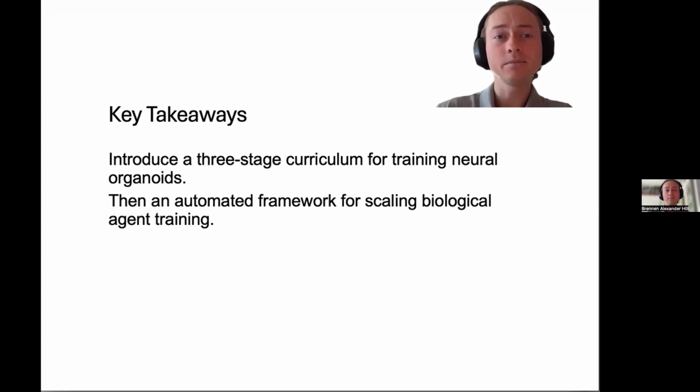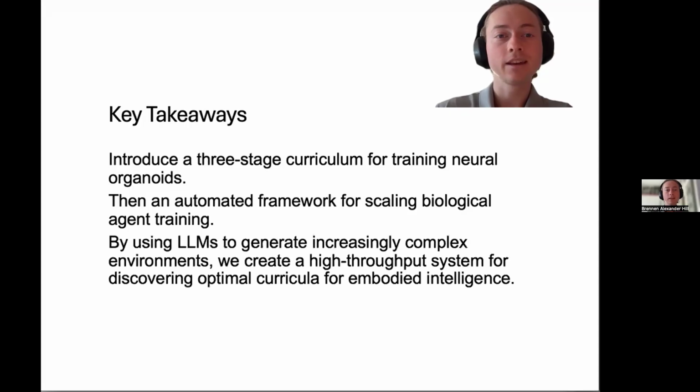Designing protocols for biological tissue was slow and labor intensive. We are moving from the human in the loop to an LLM in the loop to handle the experimental design. And finally, by combining these two, we create a high throughput system. By leveraging LLMs to generate increasingly complex environments, we can systematically discover optimal curricula for embodied biological intelligence, moving us from static limitation to true adaptive behavior.